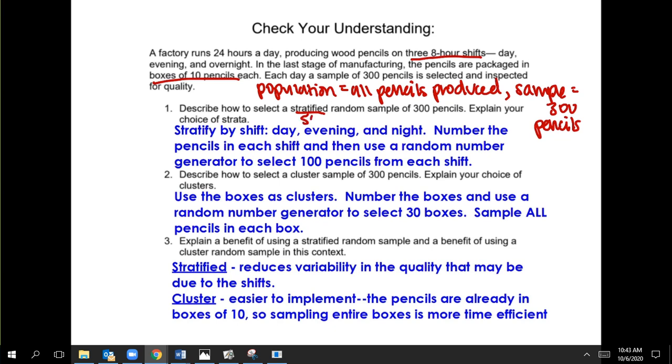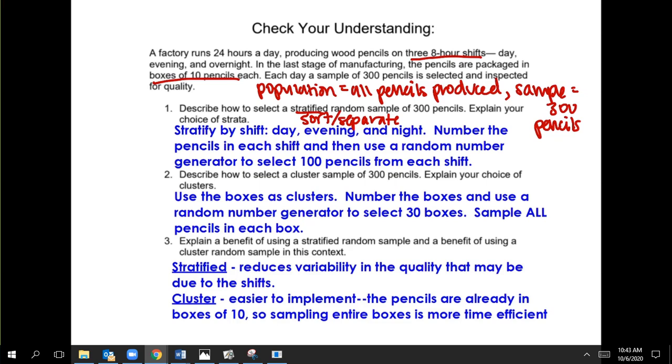The word stratified is like strain or sort, like or separate, anything like that. So we're going to separate by the shift, because maybe the shifts have different, let's see, quality pencils. Maybe people are tired at night and do less quality pencils then. And so we're going to stratify by shift in case that affects it. That way we get a representative sample and we can reduce the variability in the quality. And then we'll number the pencils in each shift and use a random number generator to select 100 pencils from each of those shifts. That way we'll get a total of 300 pencils.